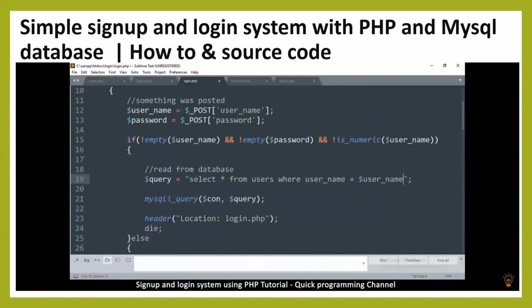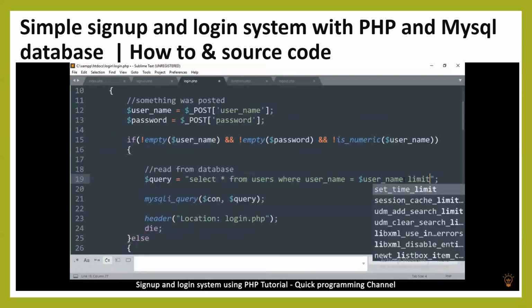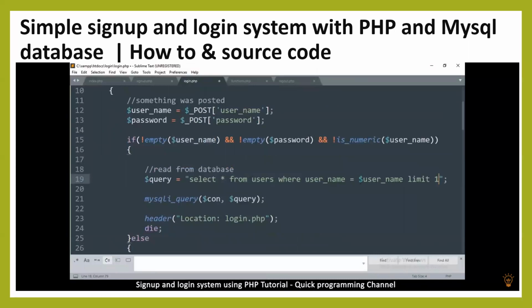So we are comparing if this username supplied by the user is the same as any username in the database. Then we'll continue with limit 1, so we get only one result, and make sure you put your inverted commas on that one since it's text.